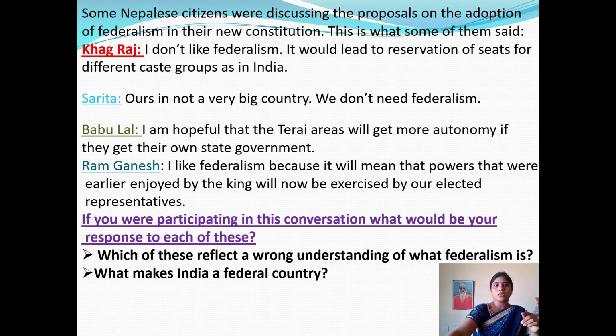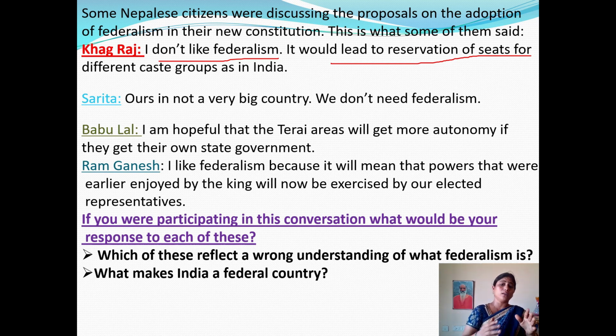Here Kagraj is saying, I don't like federalism. It would lead to reservation of seats for different caste groups as in India. He says he doesn't like federalism because it leads to the reservation of seats for different caste groups as in India.